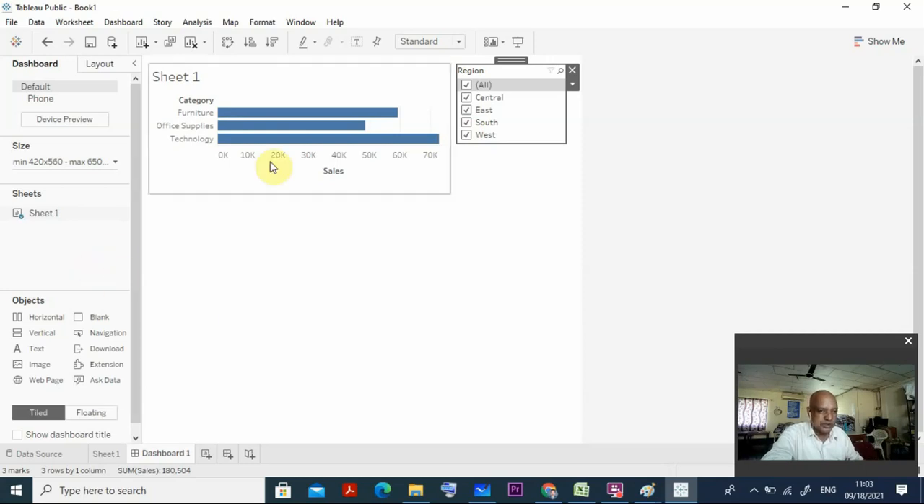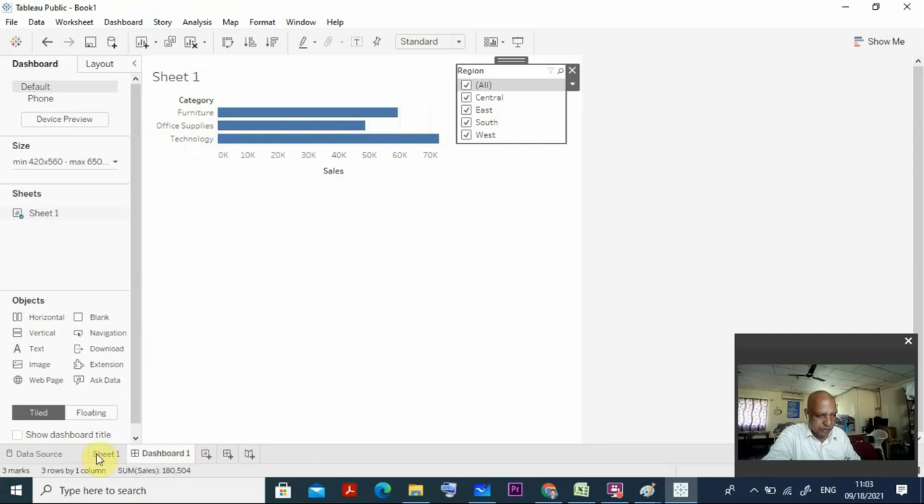So this is for all furniture, this is the amount it is sold, because this is the sales versus the category. So in the category you have furniture, office supplies and technology. So 10,000, 20,000, 30,000, 70,000, all the data is available there, right? So now you are able to do all the things.